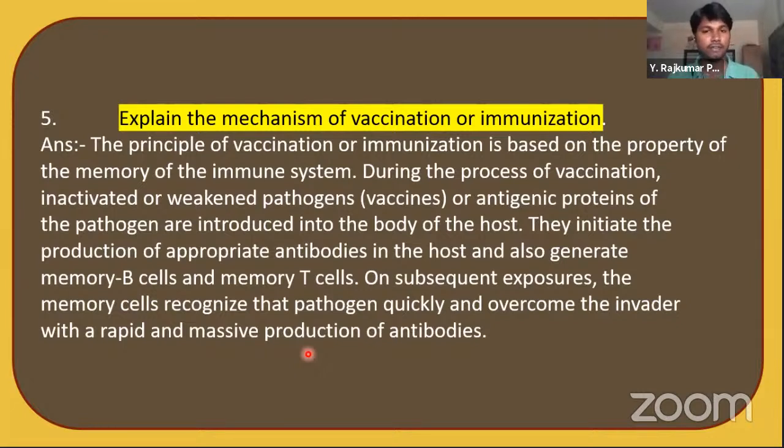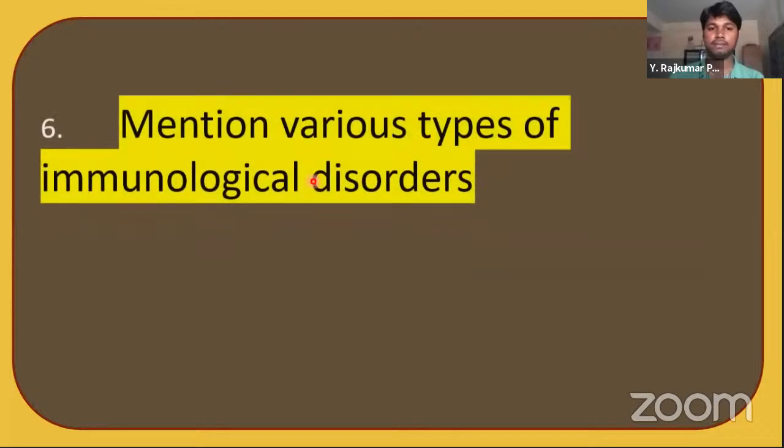Since they are identified very early, the person will not be affected by any symptoms. Okay, and he will be safe. That is the use of vaccine. Vaccines, what do they do? They trigger the immune system and produce antibodies in the body. Let's see the next 2 marks question.